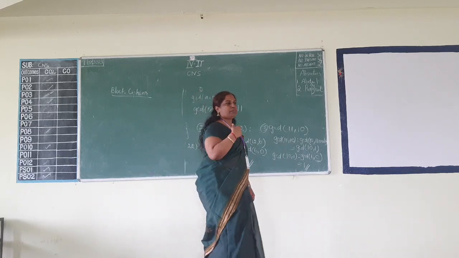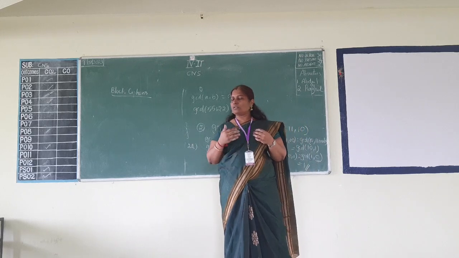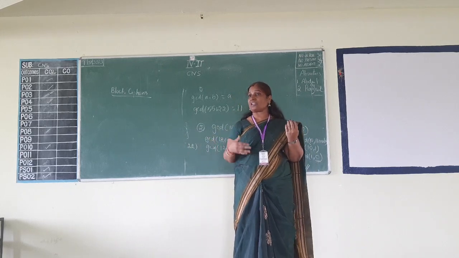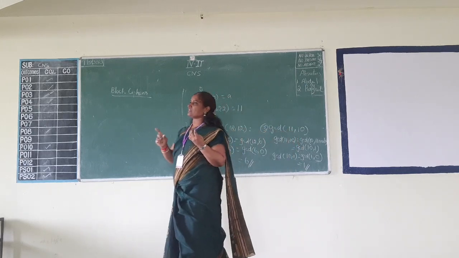Again, problems are also there with all 3 cases. So then there are some other ways to generate and distribute the keys, which we will study in key management or key distribution.